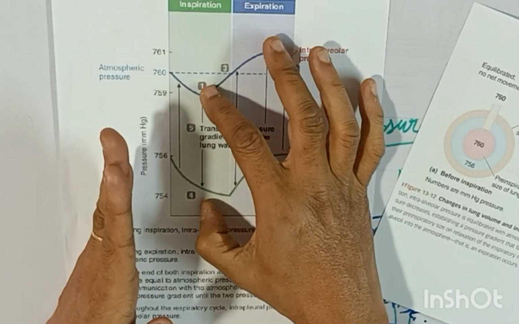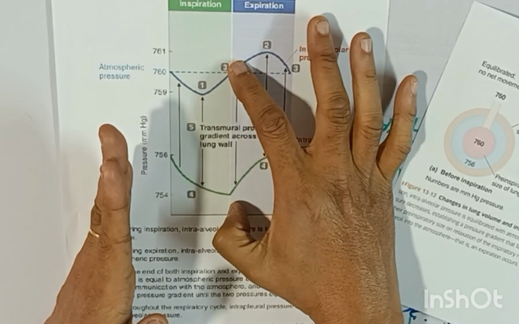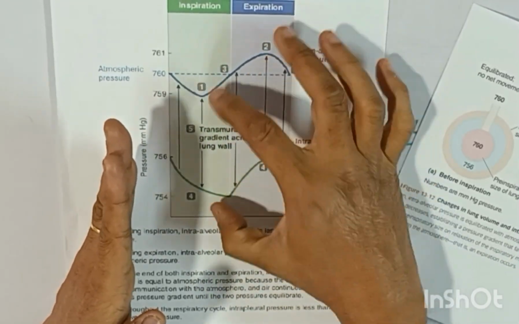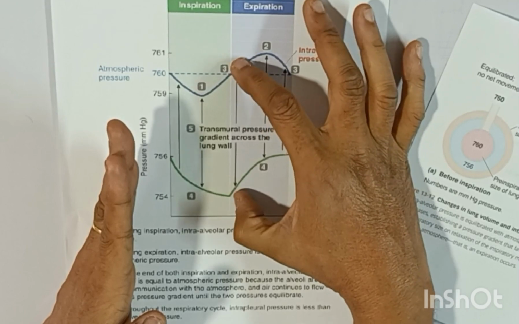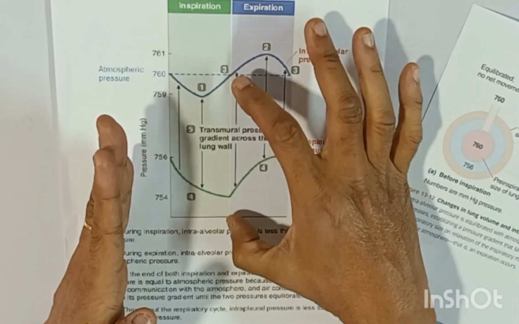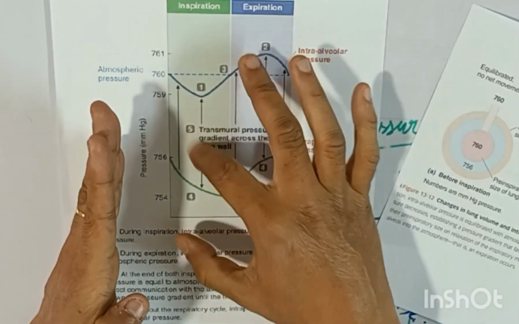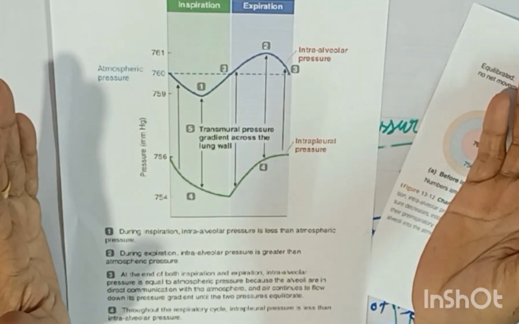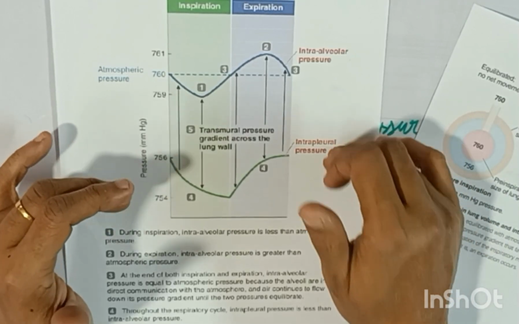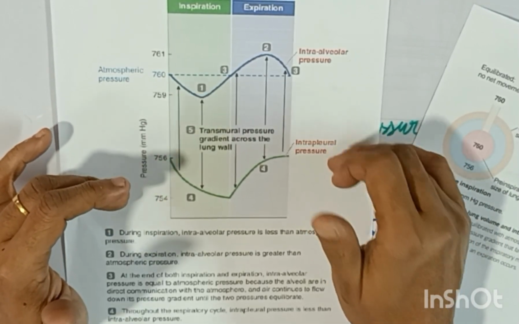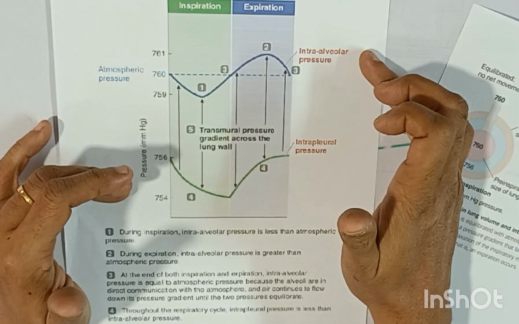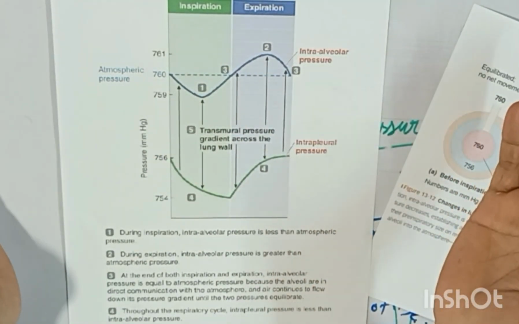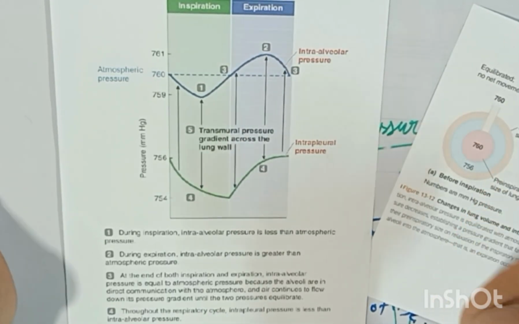So this pressure difference widens here, shrinks here, and widens here. See, this arrow is widened. So what is the concept of transmural pressure? Inside the alveoli is the intra-alveolar pressure, and outside the lung is the pleura, the intrapleural space where the fluid is.